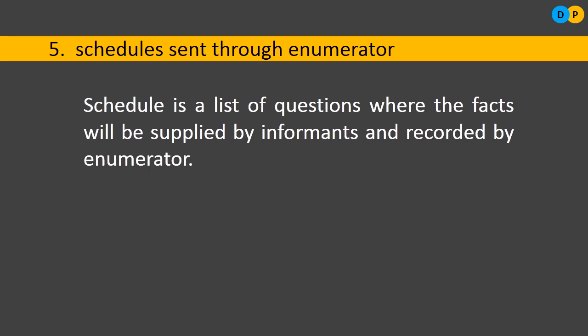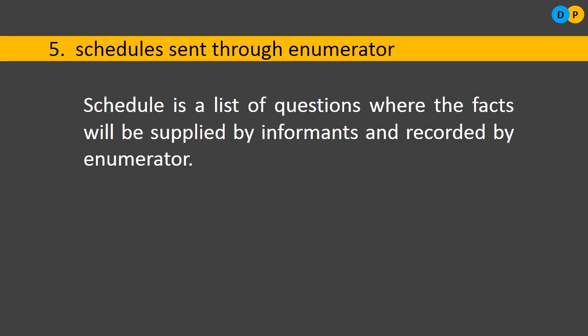First of all, the investigator will prepare a questionnaire. Let us say around 20 questions are there, starting with your name, your age, job, and so on. Would you like to buy things online or offline? How many times in a week do you go for shopping? Like that, each and every question will be asked. Simple questions. At the time of preparing the questionnaire, questions should be very specific. There are certain constraints at the time of creating the questions, but these schedules will be sent through the enumerator who will go to the field. He will ask these questions to each and every respondent.